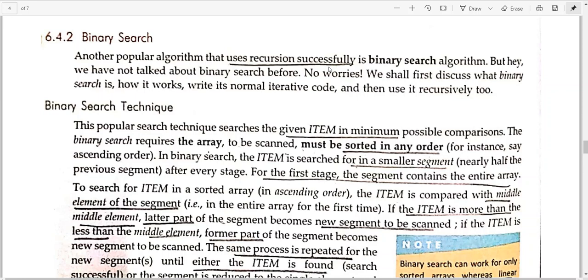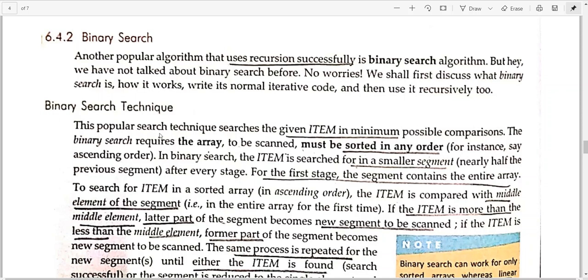Firstly I'll be introducing you to it without recursion, so that you may understand the concept of binary search very easily. As the name itself is telling, it is searching. Search means you are going to search an element inside a given list. What this binary search technique tells is that you need to search an item from a given list.